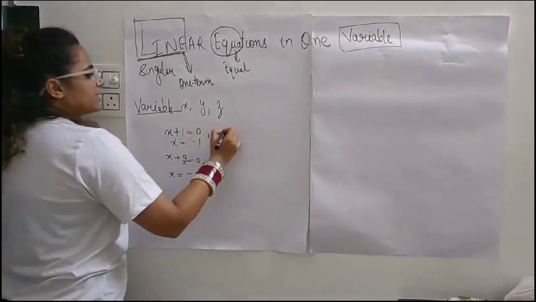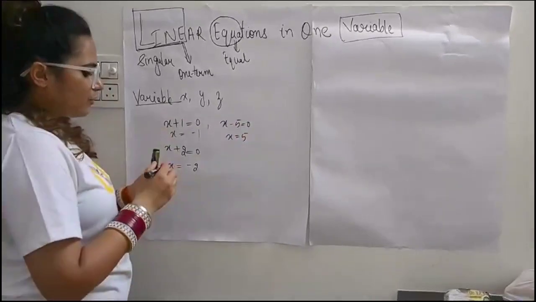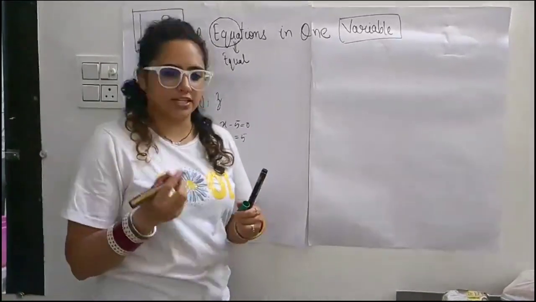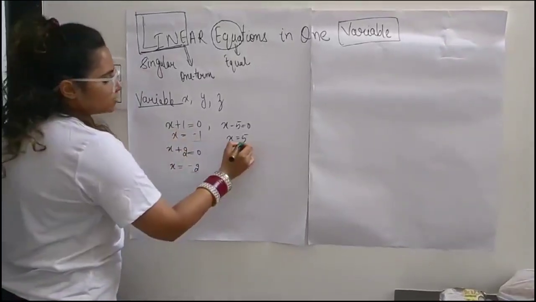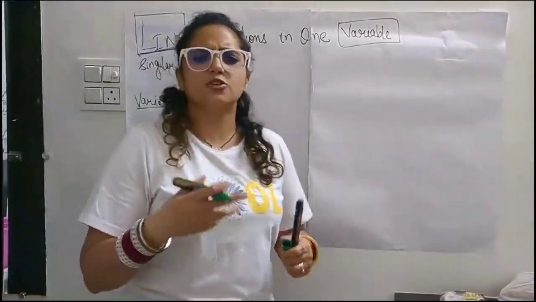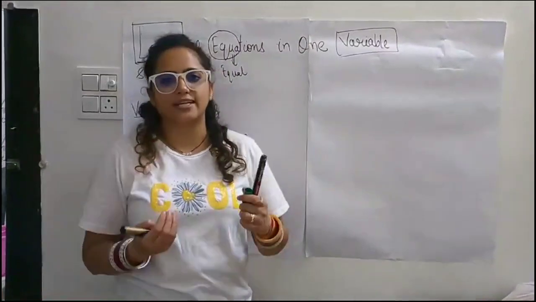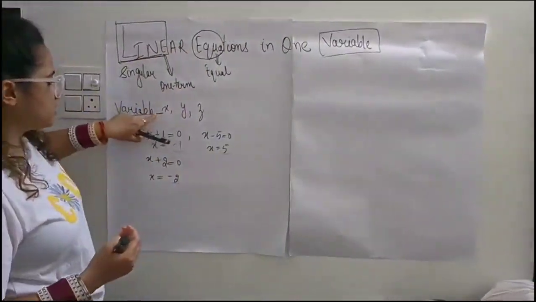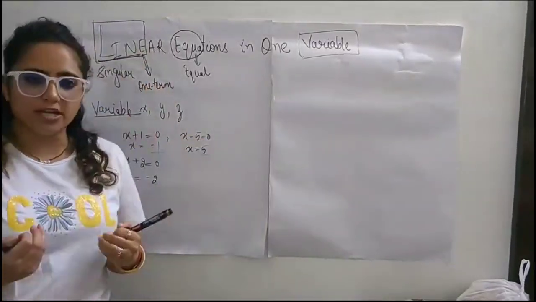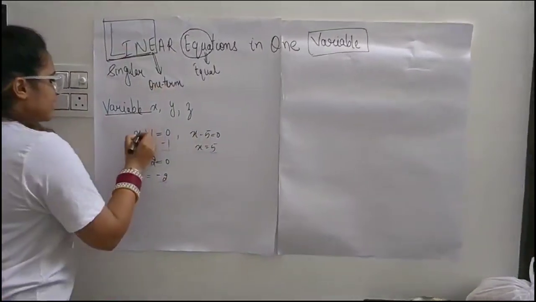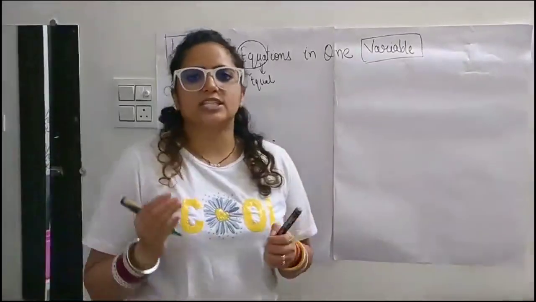Suppose I am writing x minus 5 is equal to 0, so we will say that x is equal to 5. So every time we take a different situation with the same letter, we get different values every time. There is a word in English, vary. What does it mean? It means it changes every time. That means the variable's values are not fixed. As you change the situation, you change the operation, every time you will get a different value for the same letter. This is why these are known as variables.